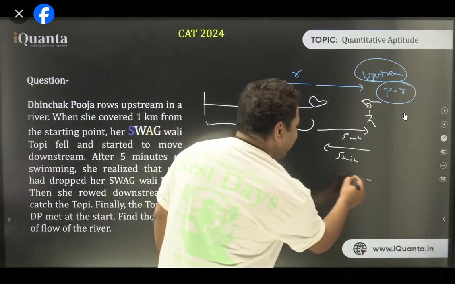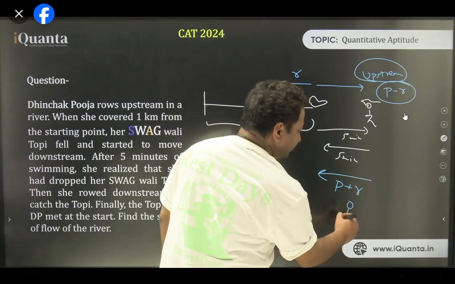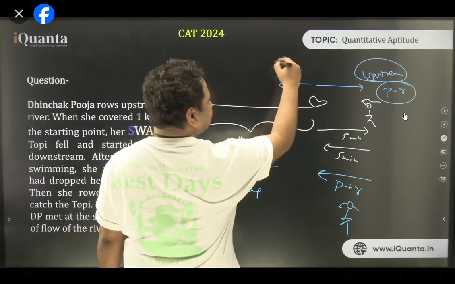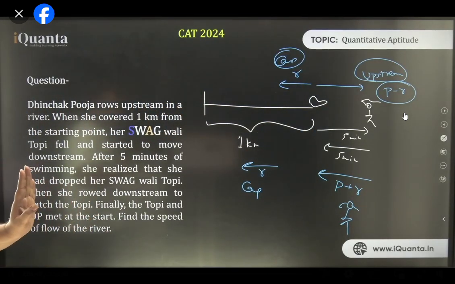And when she turned back, now her speed became P plus R. Pooja's speed became P plus R. And the cap was still moving at a speed of R only. Is that right? रुक जाओ, अभी ये सब clear हो जाएगा. Is that right, everyone?